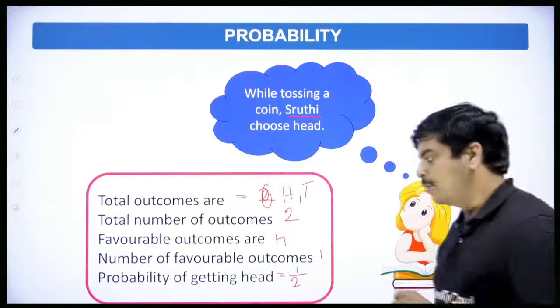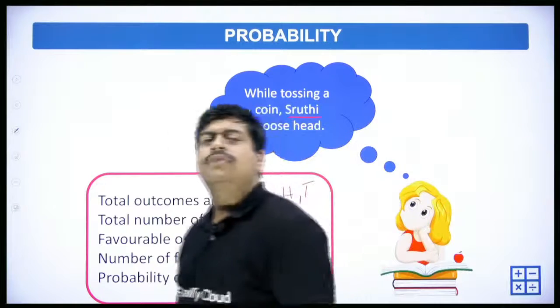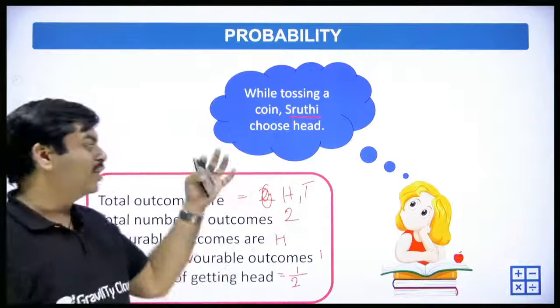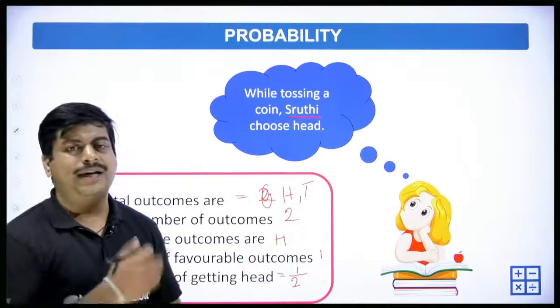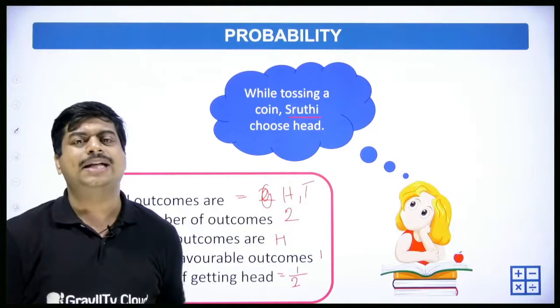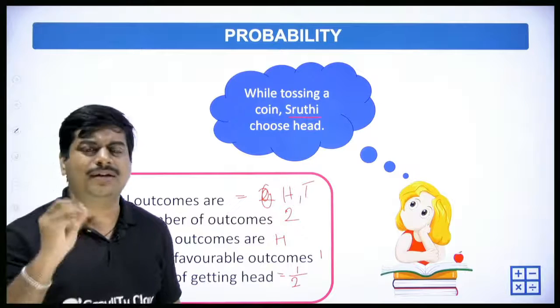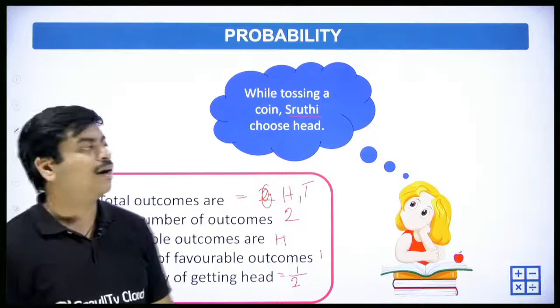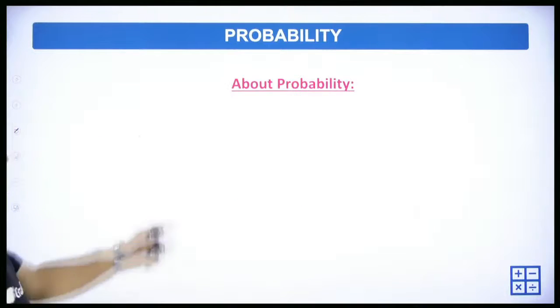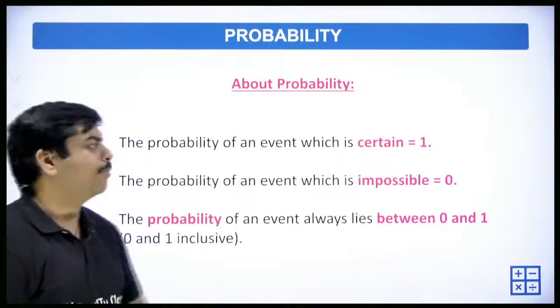Are you understanding what probability is? It is the possibility of an event to occur. These are very generalized examples: throwing a dice, throwing a coin, watching the match, doing the works. All these are generalized concepts. It's very related to our real life. Okay, next one. So now, let's discuss more about probability.